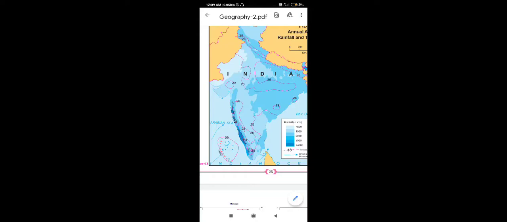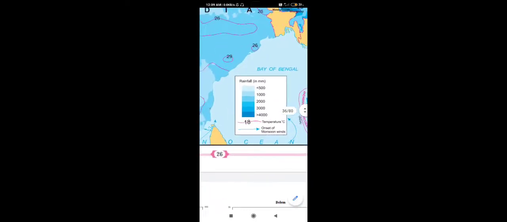Again we can see here rainfall in millimeter, shades are given, dark shade. So the highest rainfall is 4000 millimeter.